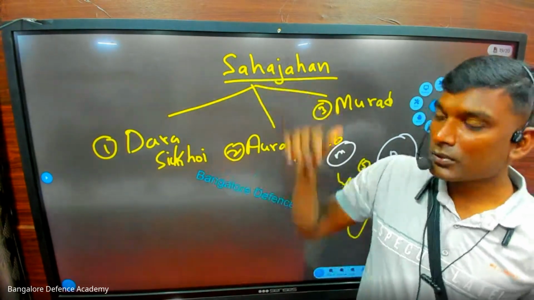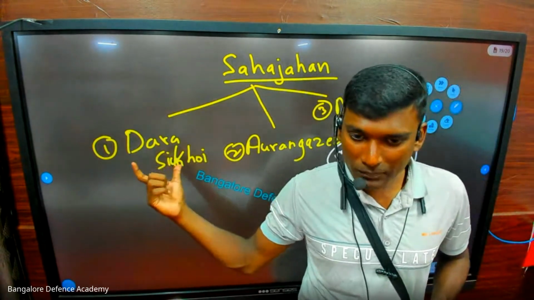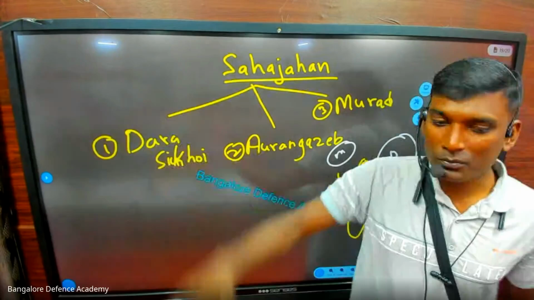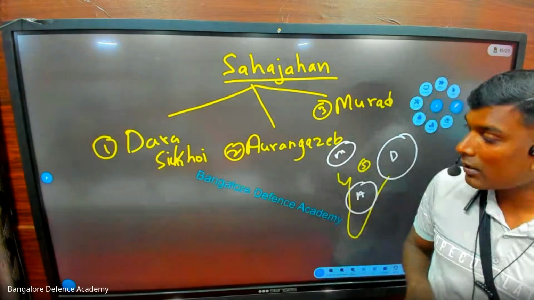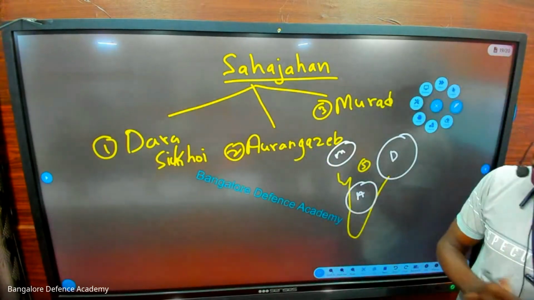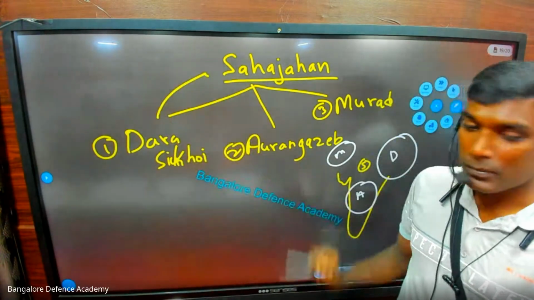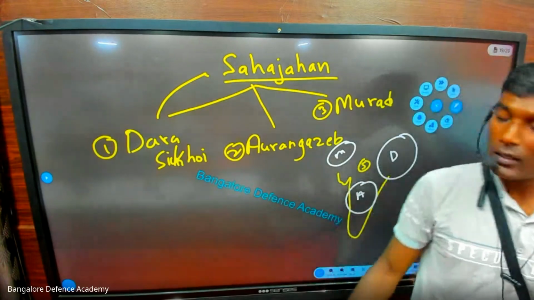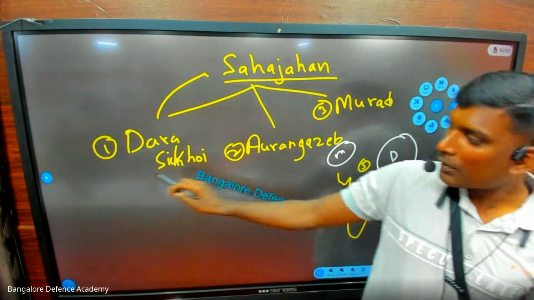Now, after the death of Shah Jahan, who will become the king? Dara Shikoh, because he is the eldest. But Aurangzeb did not want this. Aurangzeb thought that after the death of Shah Jahan, I should become the king. So he creates a problem. Dara Shikoh goes and tells Shah Jahan, Daddy, see, Aurangzeb is doing like this. So Shah Jahan comes and gives a warning.